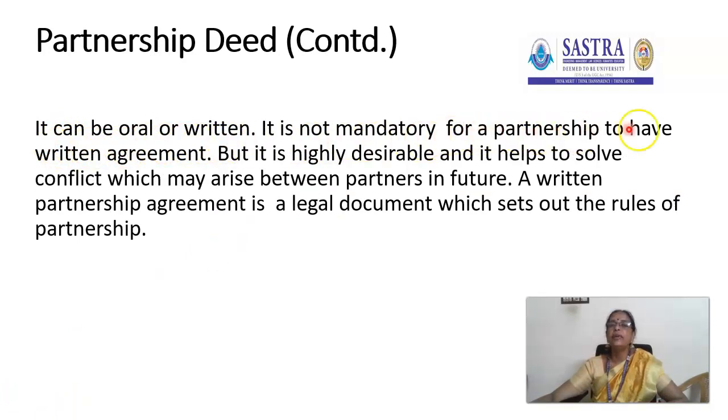It is not mandatory for a partnership to have a written agreement, but it is highly desirable and it helps to solve conflicts which may arise between partners in future. A written partnership agreement is a legal document which sets out the rules of the partnership. It is desirable in order to avoid future clashes between the partners.